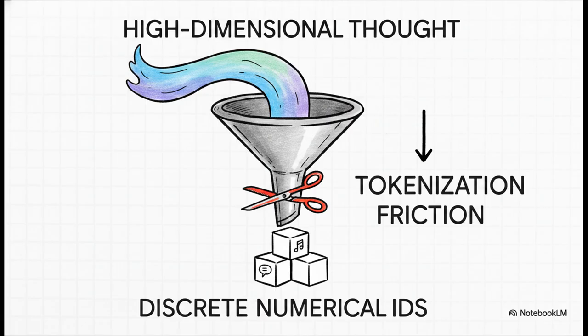Look, AI doesn't see language, it sees discrete numerical IDs. And because it relies on historical constraints like legacy 7-bit ASCII and UTF formats, algorithms like byte pair encoding have to arbitrarily chop up our words, and they do this based simply on how often characters appear together in training data, not based on what the words actually mean. This creates a massive modality gap between fluid thought and rigid computation.